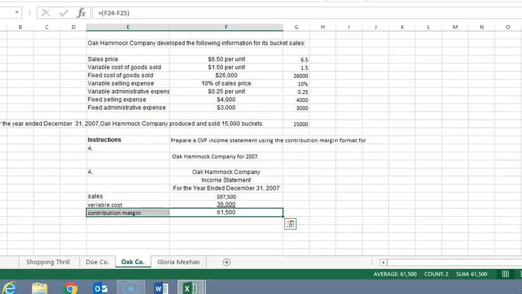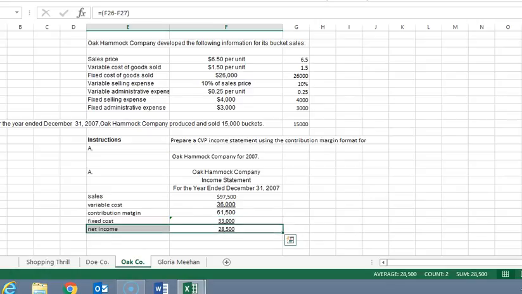And the fixed costs. I have three fixed costs: fixed cost of goods sold, fixed selling, and fixed admin. So when I calculate those three together, it's 33,000. Therefore, my net income, what they're asking me for, is 28,500.